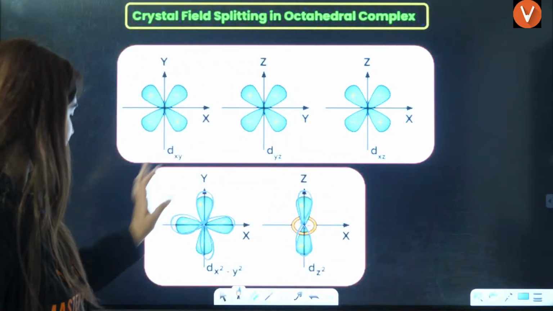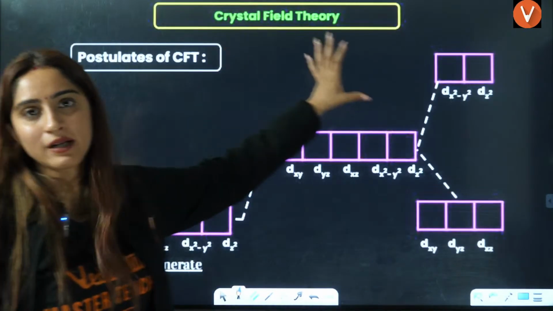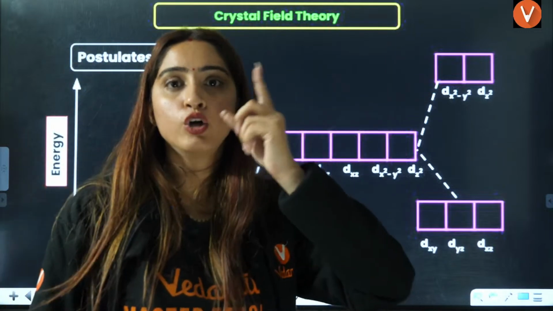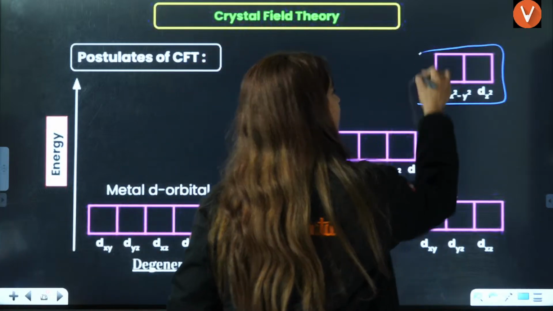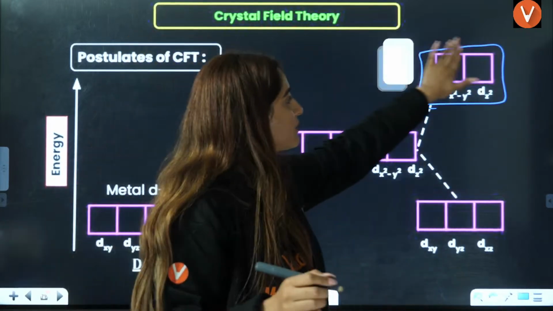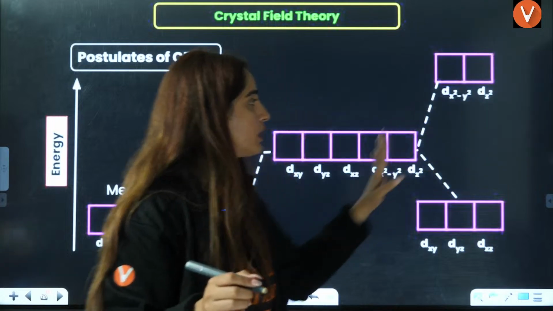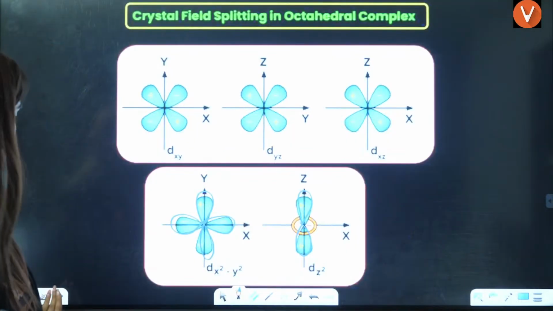That is the reason the orbitals which have lobes or electron density along the axis will have high energy, and this is split into dx square minus y square and dz square.